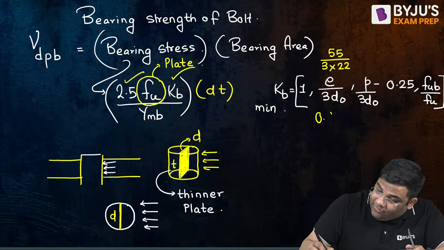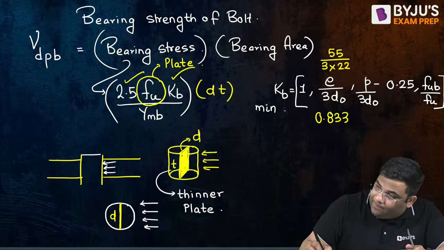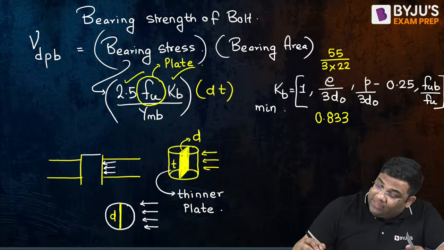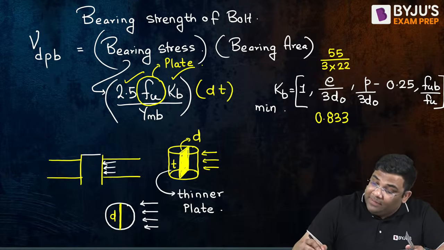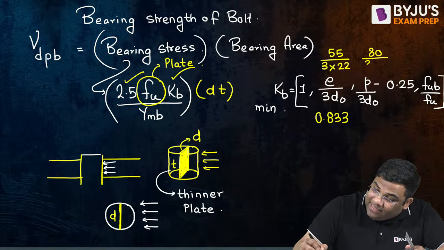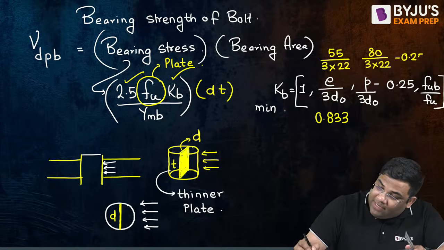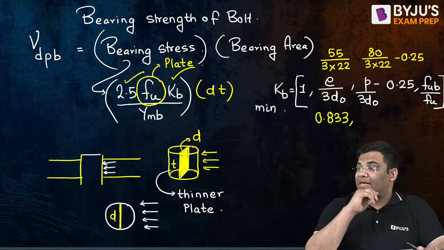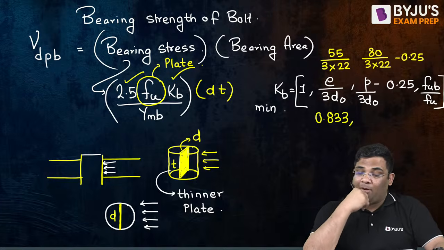We're getting 0.833, right? Yes. Now coming to this value, P is how much? P is 80. So 80 by 3 D naught minus 0.25. How much are you getting for this value? Tell me. This P by 3 D naught minus 0.25.